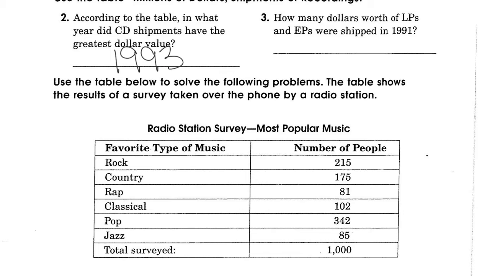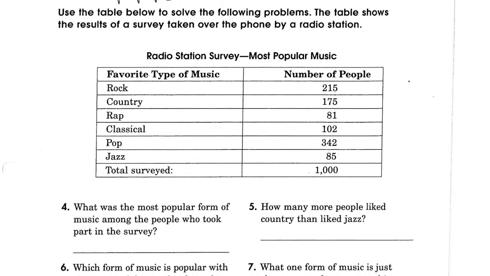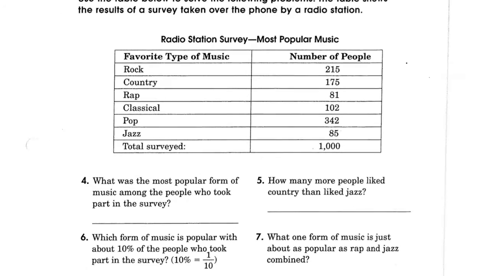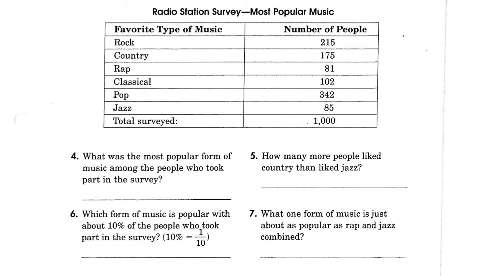It says, use the table below to solve the problems. The table shows the result of a survey taken over the phone by a radio station. So you're going to answer these questions down here. And we have the radio station survey, most popular music. We have favorite type of music: rock, country, rap, classical, pop, and jazz. The total survey is 1,000. These are the numbers of people that went with each category.